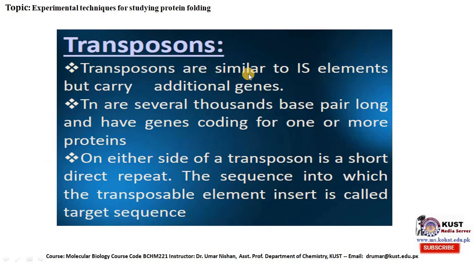Transposons are similar to IS elements but carry additional genes. Tn elements are several thousand base pairs long and have genes coding for one or more proteins. On either side of a transposon is a short direct repeat, the sequence into which the transposable element inserts, called the target sequence.